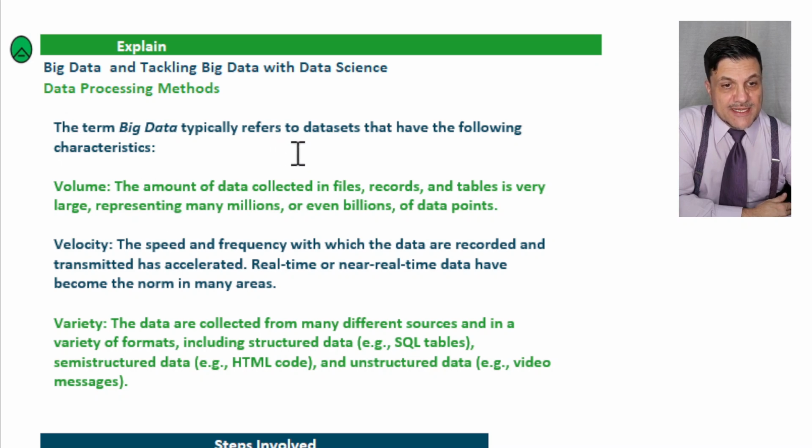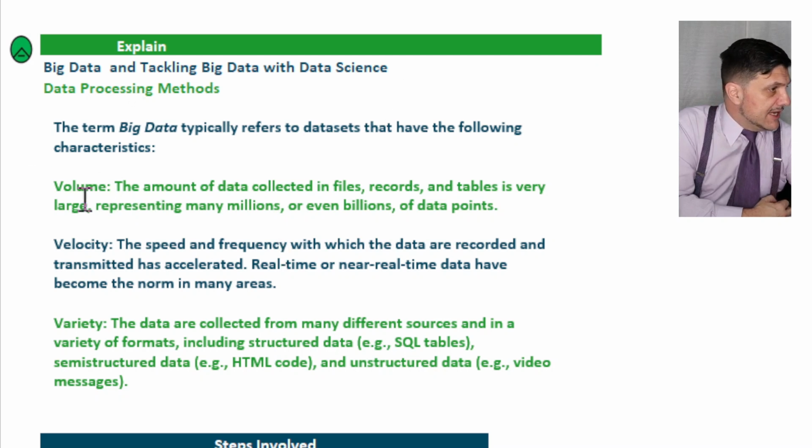The term big data typically refers to data sets that have the following characteristics: volume, velocity, variety. Again, they have some characteristics. It's intense work for a person to do, even a group of people. Also not efficient, and could be expensive. So machines are very helpful for that, for several reasons.